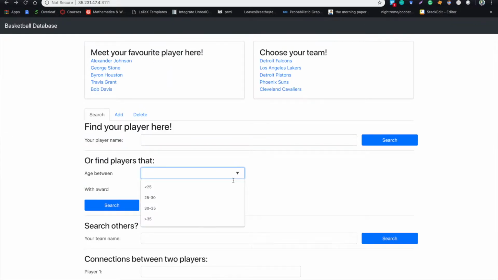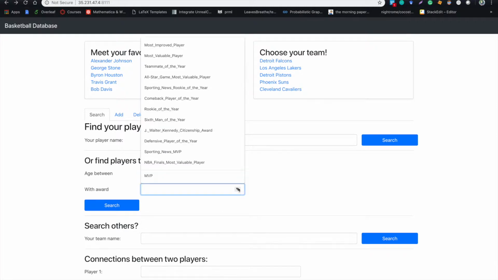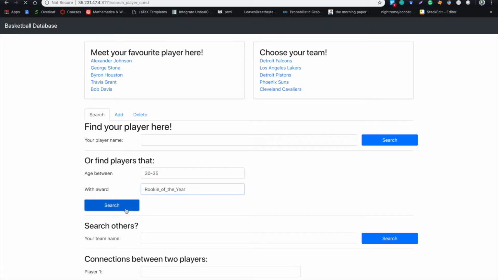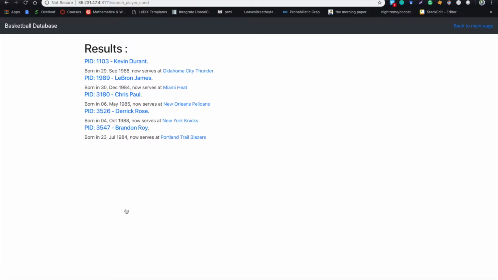And we can try another age and award, like Rookie of the Year. This time we can find 5 players who have got this award, and surely not of the same year.